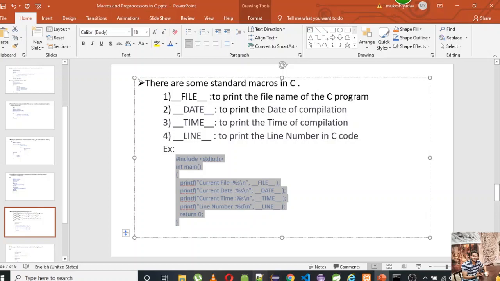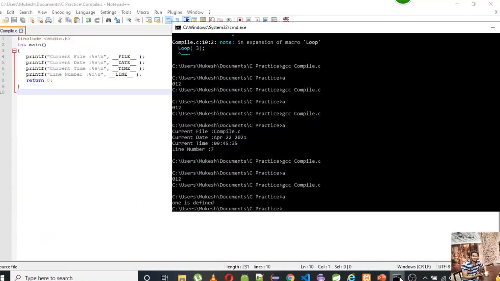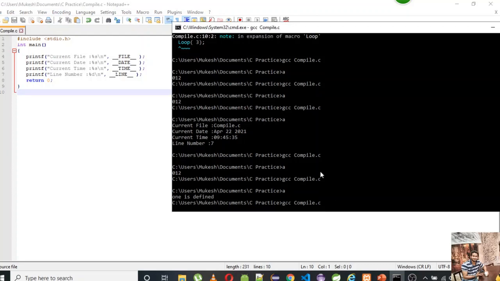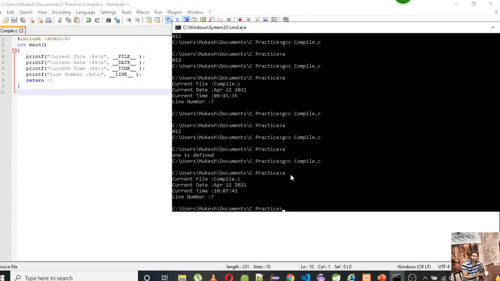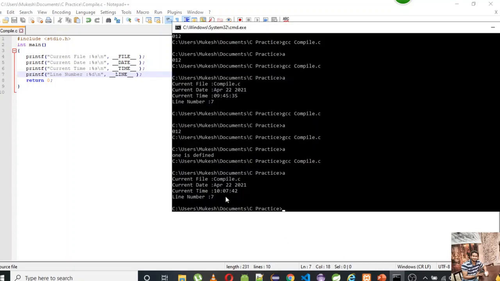Let's compile this. Yeah, so you can see the name of the program is compile.c. Current date is 22 April 21, and time is 10:07:42, and the line number wherever this statement involving line is, is line number 7, so the output is 7.